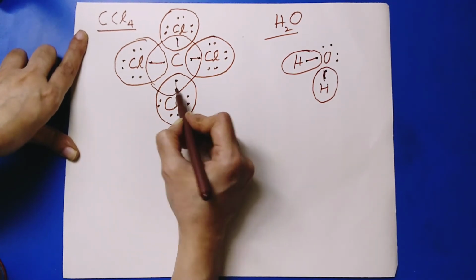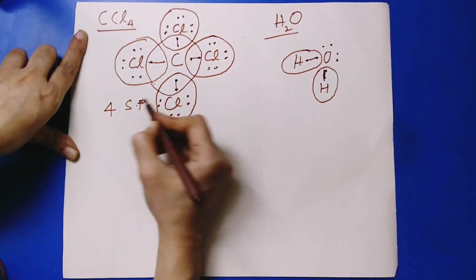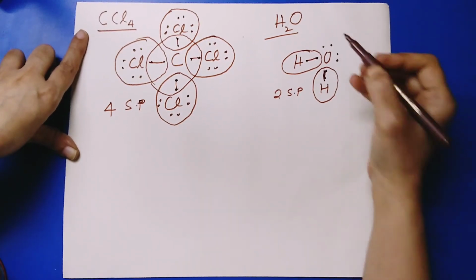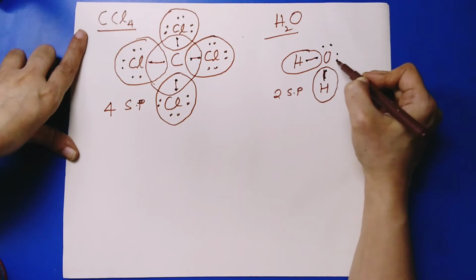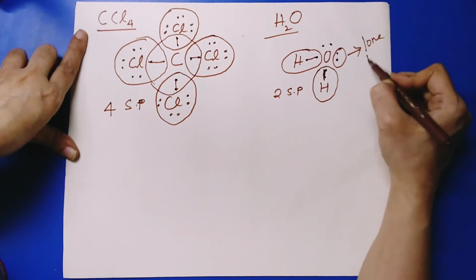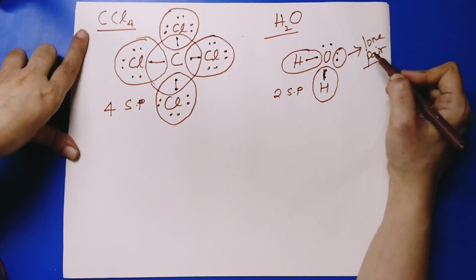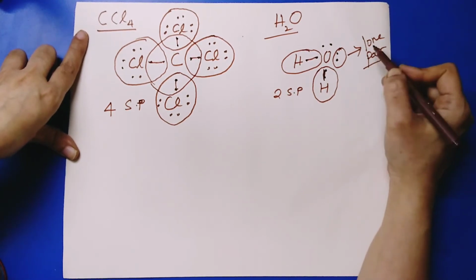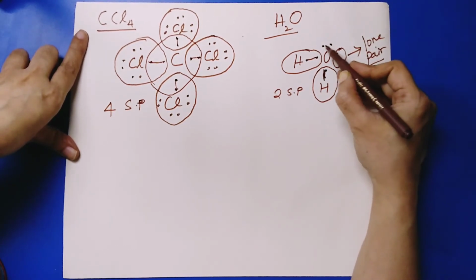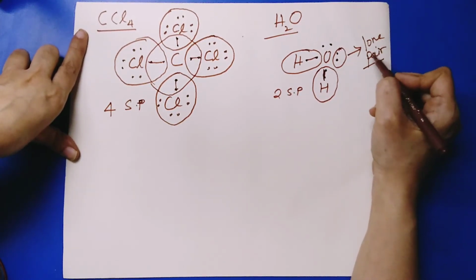Now if you take here, how many pairs are there? 4 shared pairs. Okay. And here 2 shared pairs. Now what are these 2 electrons doing here, and what are they called? These are called lone pair of electrons. So what do you mean by lone pair? Lone pairs of electrons are electrons which do not take part in any type of chemical bonding. So now if you see these electrons, they didn't take part in any chemical bonding. So that is why these are called lone pair of electrons.